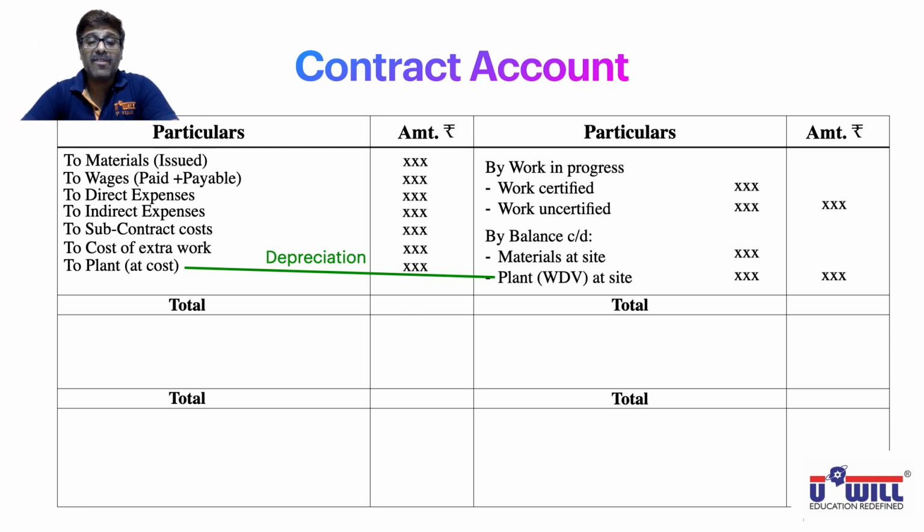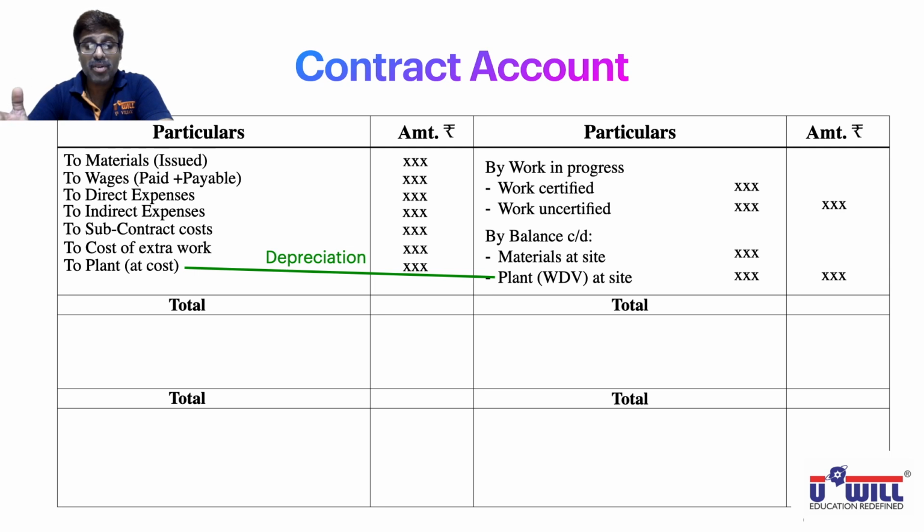So if there was a plant of 1 lakh, and 10% depreciation is provided, that is 10,000, then instead of directly debiting 10,000, we will be debiting 1 lakh and crediting 90,000. The difference of 10,000 will automatically represent depreciation. So keep this in mind when you make the contract account. We don't record the depreciation of an asset directly in the contract account.